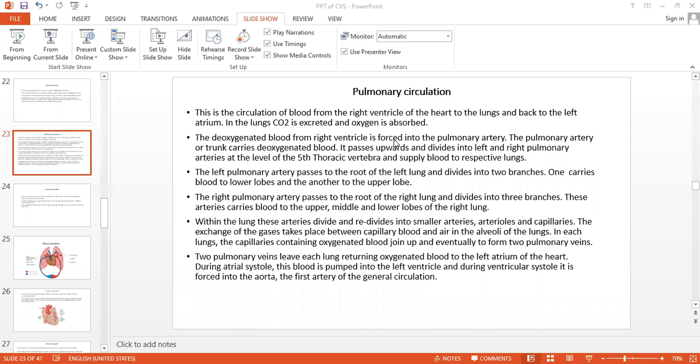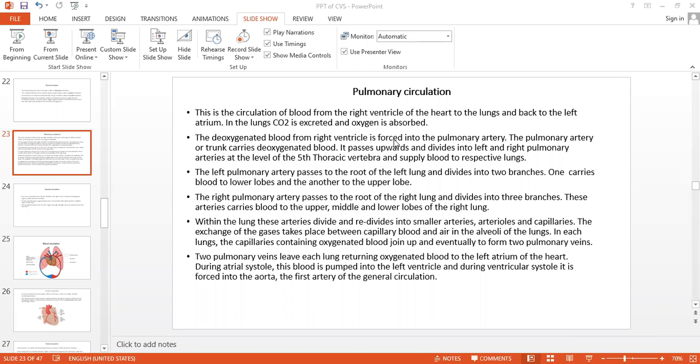Now it is full of oxygen. It excretes the carbon dioxide in the lungs and gets pure oxygen from the lungs.